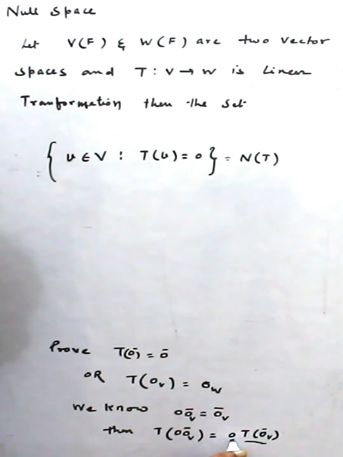If 0 is multiplied to any vector, we get a vector, and this vector definitely belongs to W. Why?